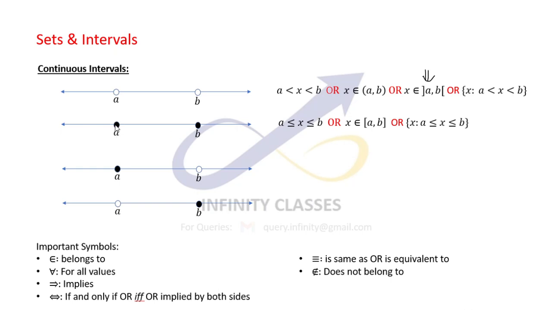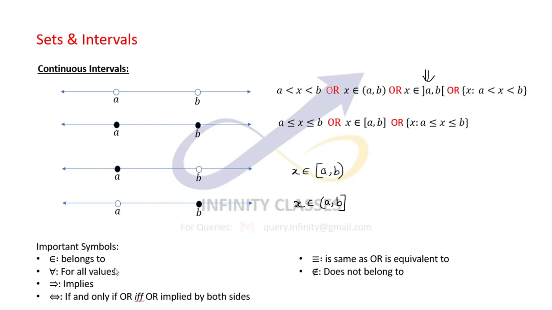Similarly, the closed interval A to B. Closed intervals are represented by dark points, and this represents A is less than or equal to x is less than or equal to B. These are written in closed brackets. For this case, this is a semi-open, semi-closed interval, and I can write this as x belongs to the closed interval A and open interval B. This means all the elements between A and B are included. A is also included, but B is not included. Similarly, this can be written as the open interval A and closed interval B.